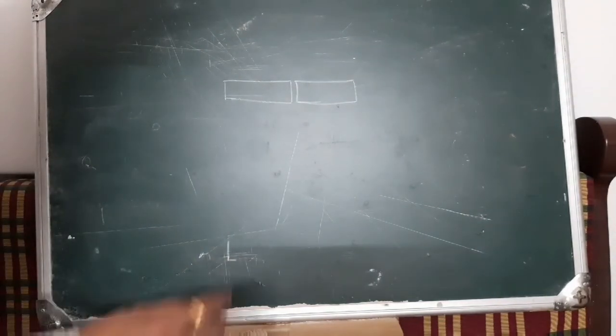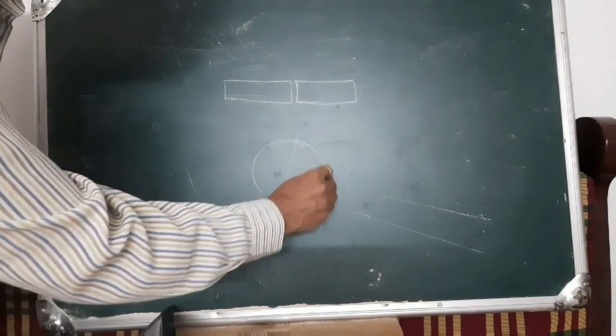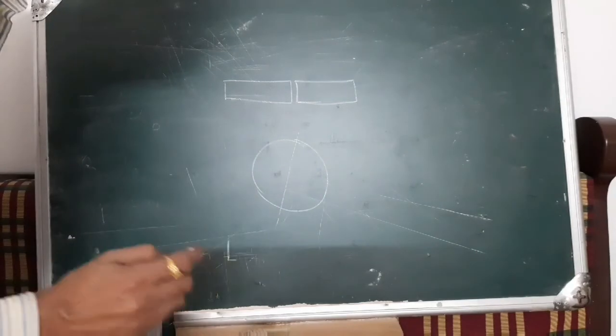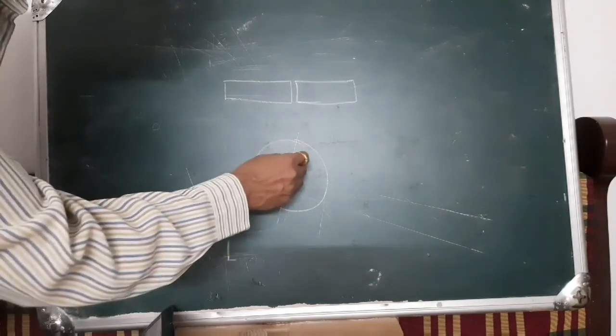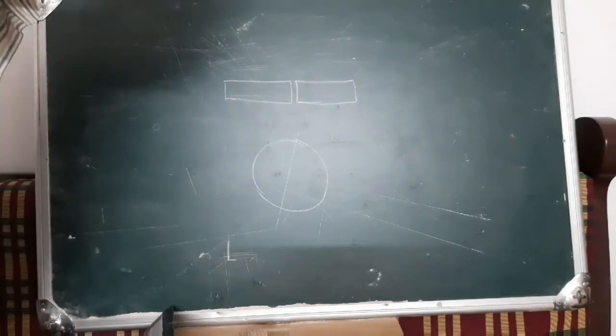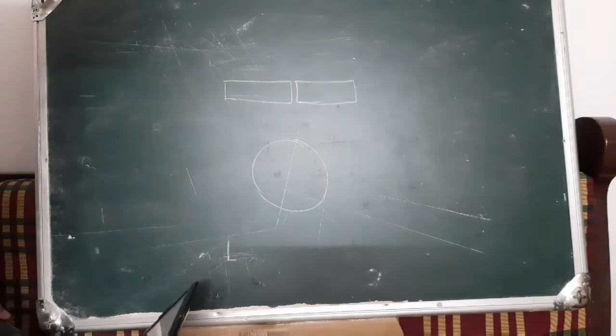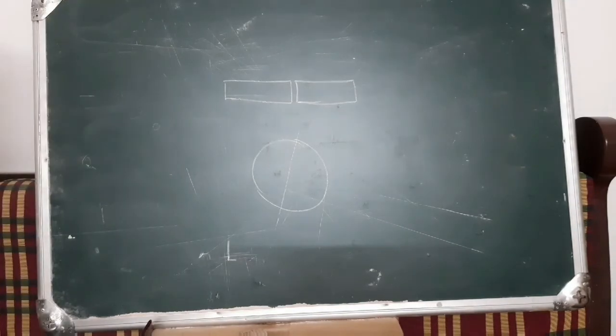Similarly, if you want to fit a ring on a wheel, maybe a wooden wheel, what do we do in that case? To increase the diameter of the ring, we heat the ring first and then we press it on the wooden wheel so that it will fix.